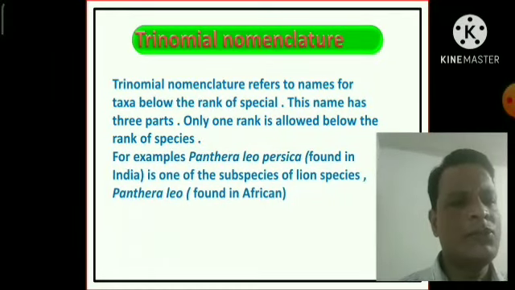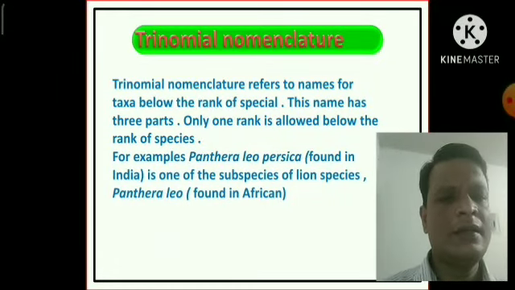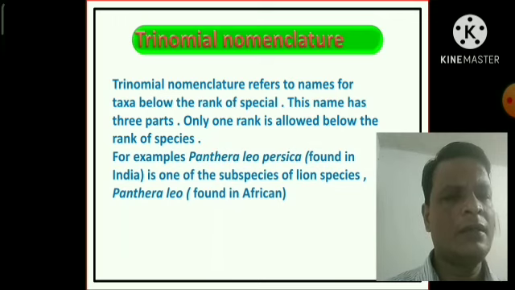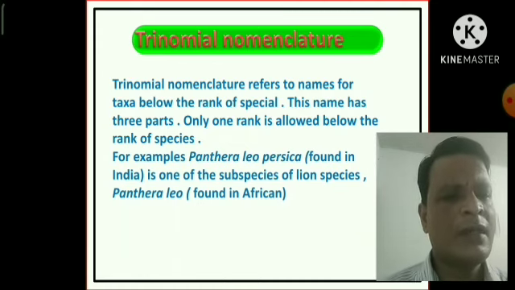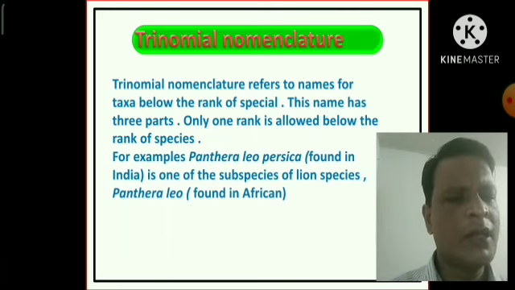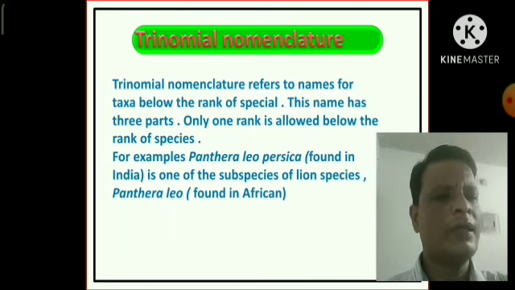Now the trinomial nomenclature. Trinomial nomenclature refers to names for taxa below the rank of the species. This name has 3 parts. Only one rank is allowed below the rank of the species. For example, Panthera leo persica, found in India, is one of the subspecies of lion species, Panthera leo, found in Africa.